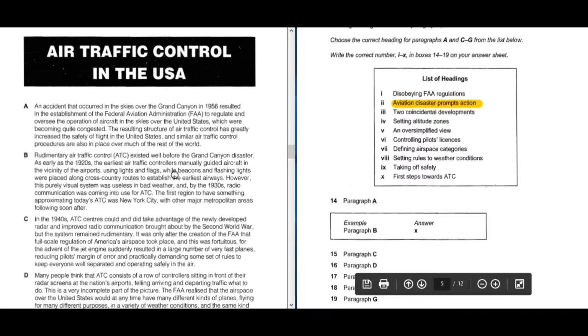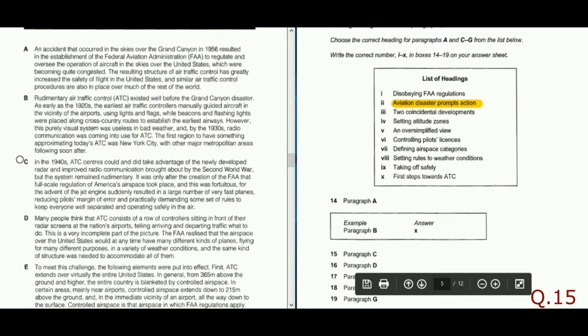Come directly to paragraph C. Generally in the list of headings, you may get your clue, related keywords, either in the first line or the last line. It is a usual case, but it doesn't mean that we should skip reading the entire paragraph. We should read it, but the first line or the last line generally carries the actual meaning of the entire paragraph. That is called the main theme of the paragraph.